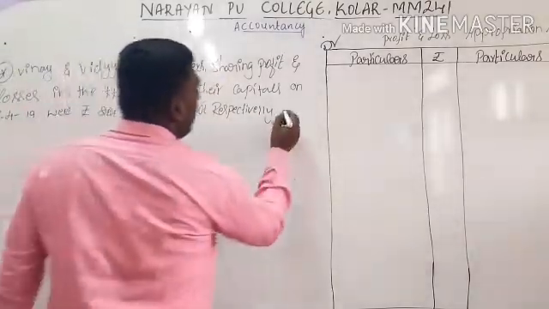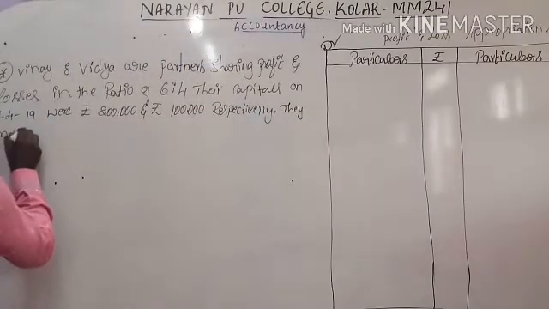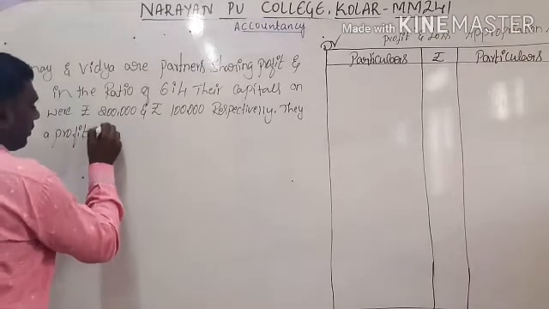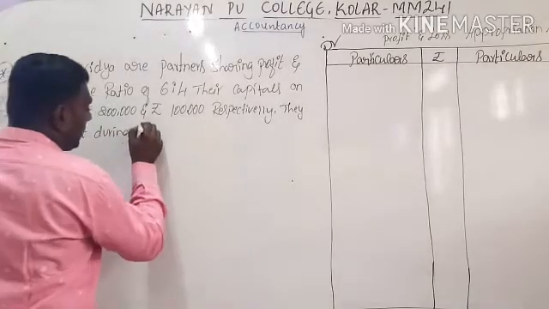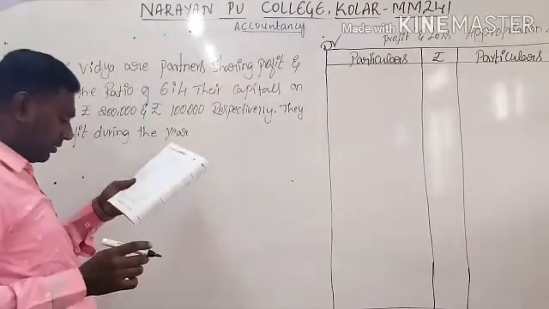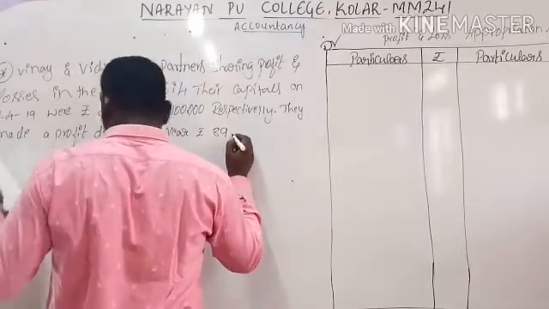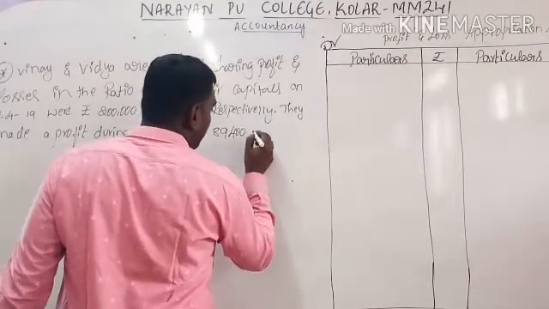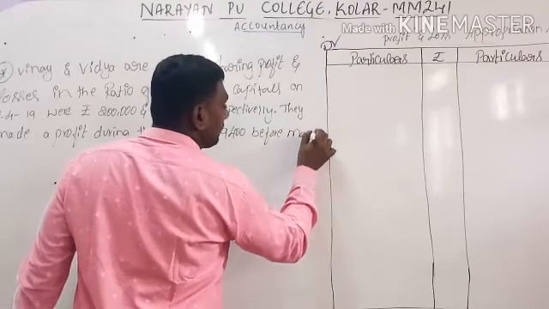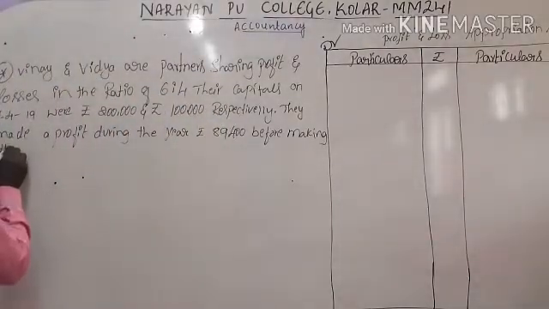They made a profit during the year of rupees 89,400 before making the adjustments.